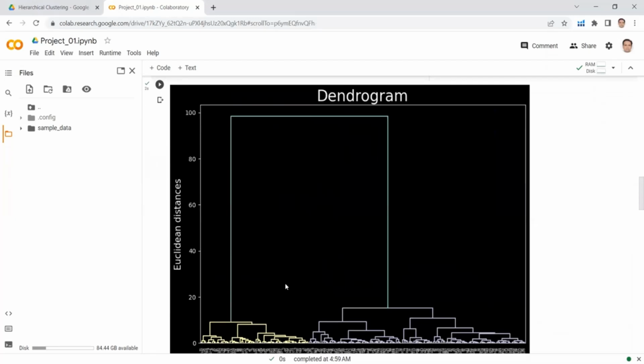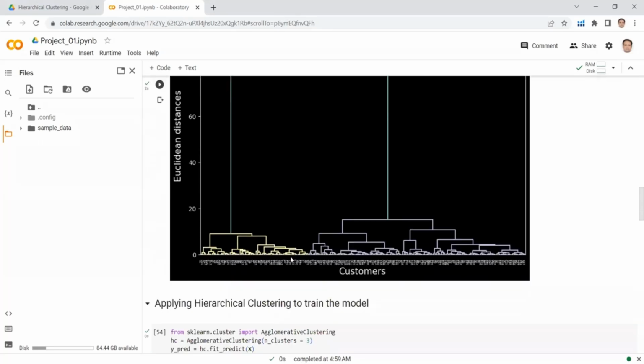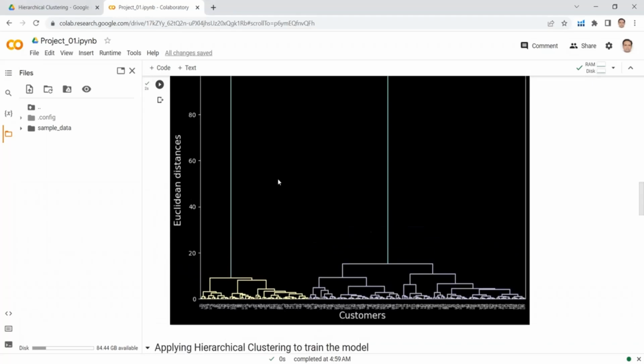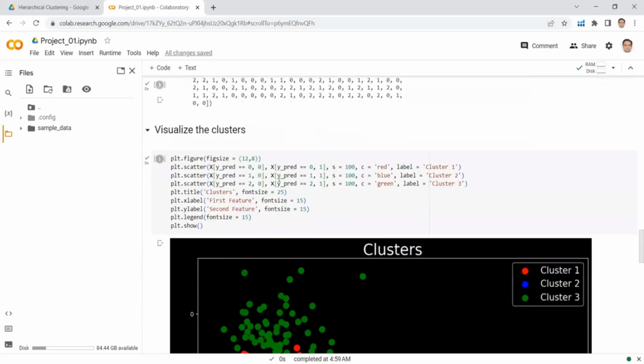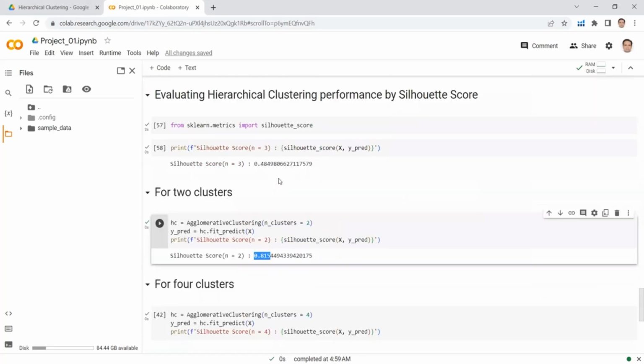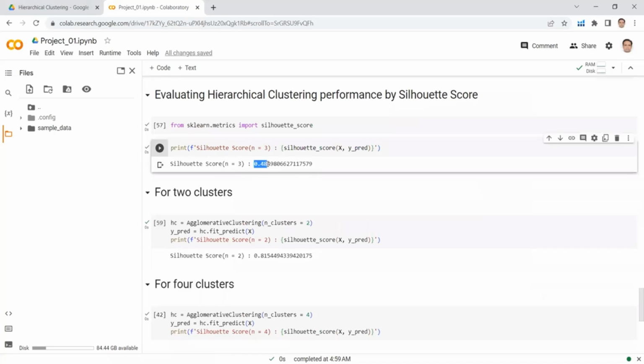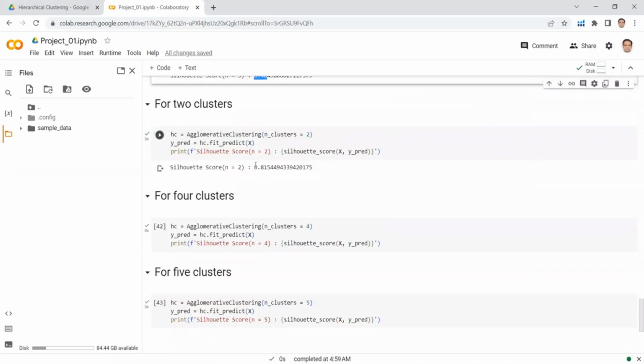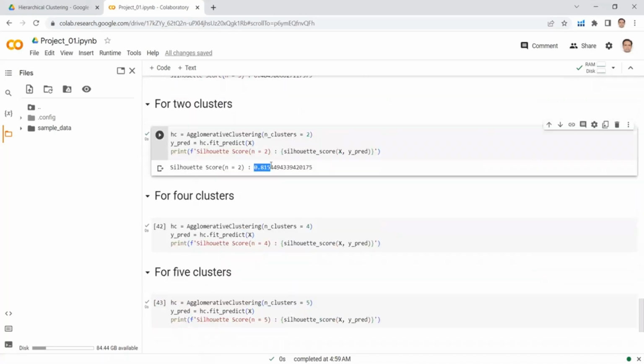We have repeatedly said in the theory lecture, and in project 1 also, which was the previous lecture, that the dendrogram might be tricky. So you don't need to worry if you feel any confusion while selecting the optimal number of clusters from the dendrogram. You can select the number of clusters according to your calculation, and then you can verify with the help of the silhouette score. Here we can see that this value is low, and for number of clusters equals 2, the silhouette score is high.